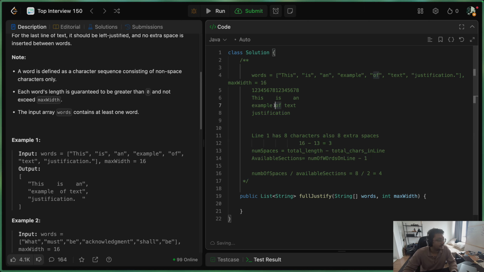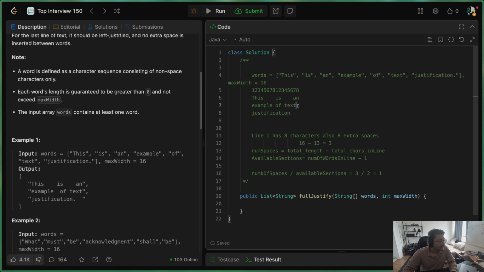So we have 3 spaces here, here, and here, but we have to distribute them in a way that this line is left and right both justified. So to be able to calculate that, let's calculate again. Number of spaces, which is 3, divided by available sections, which is 2, because we have 3 words. So available sections is number of words on line minus 1. So 3 divided by 2 is 1, which means we should have at least 1 space between each word. So let's add 1 space between each word like this.